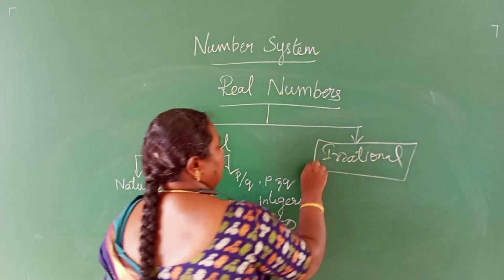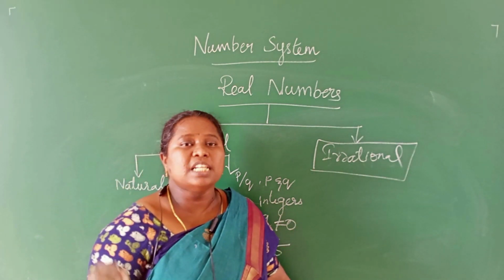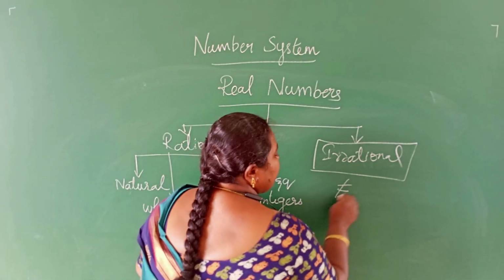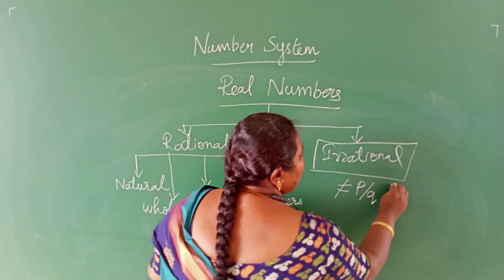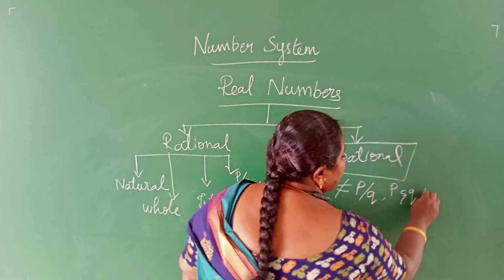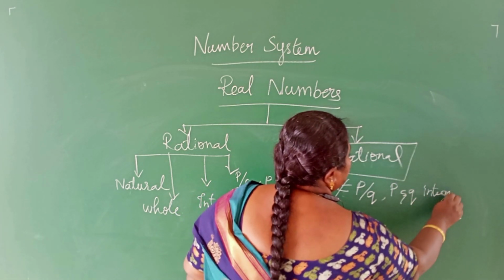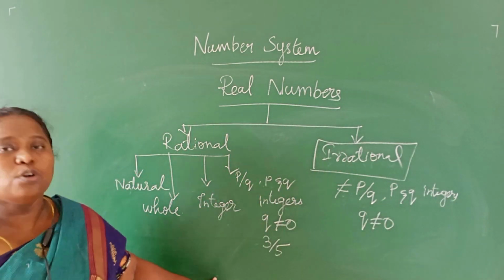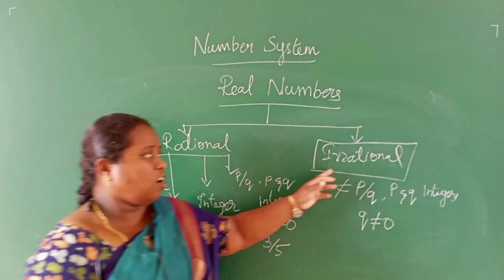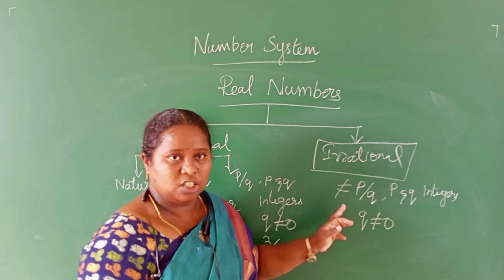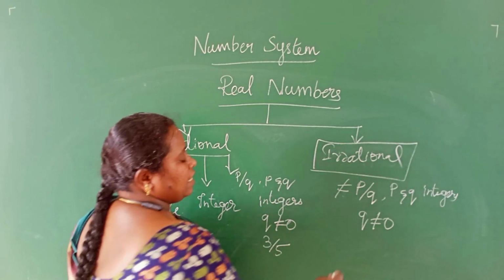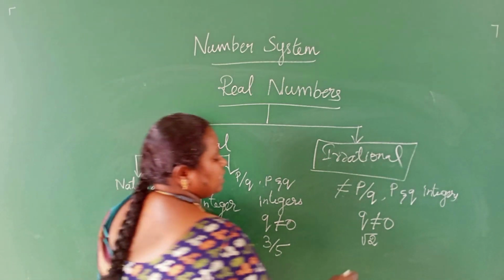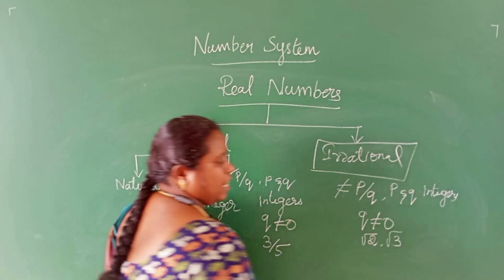Let me see about irrational numbers. What is an irrational number? A number that cannot be written in the form of p by q, where p and q are integers and q should not be equal to 0, is called an irrational number. For example, root 2 is an irrational number, or you can say root 3 is an irrational number.